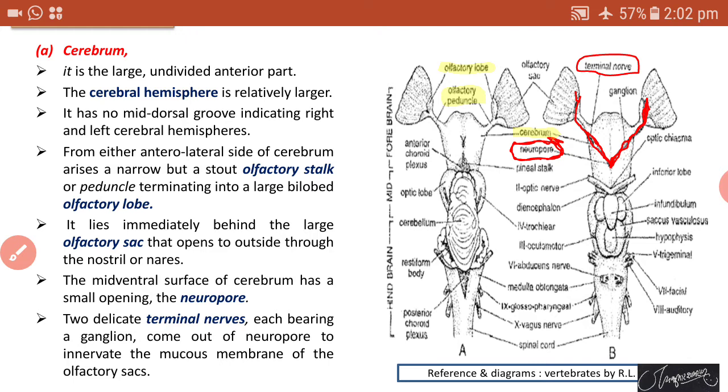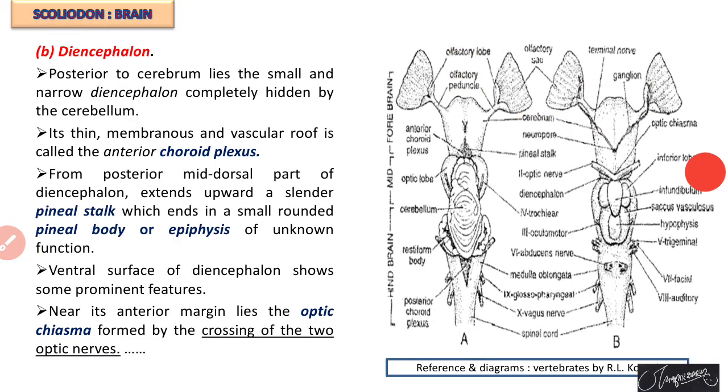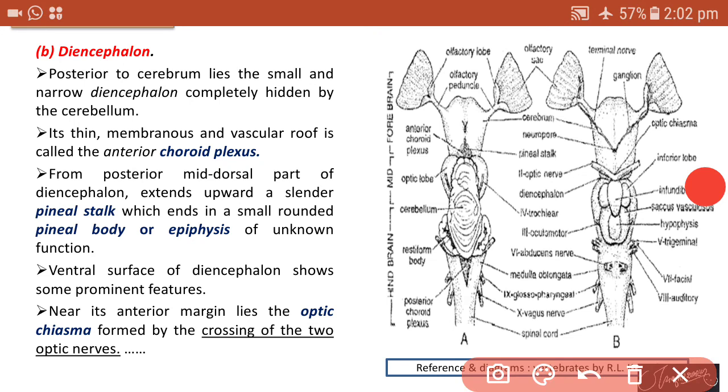So, this is about the first part of the forebrain, the cerebrum. The second part of the forebrain is called the diencephalon.